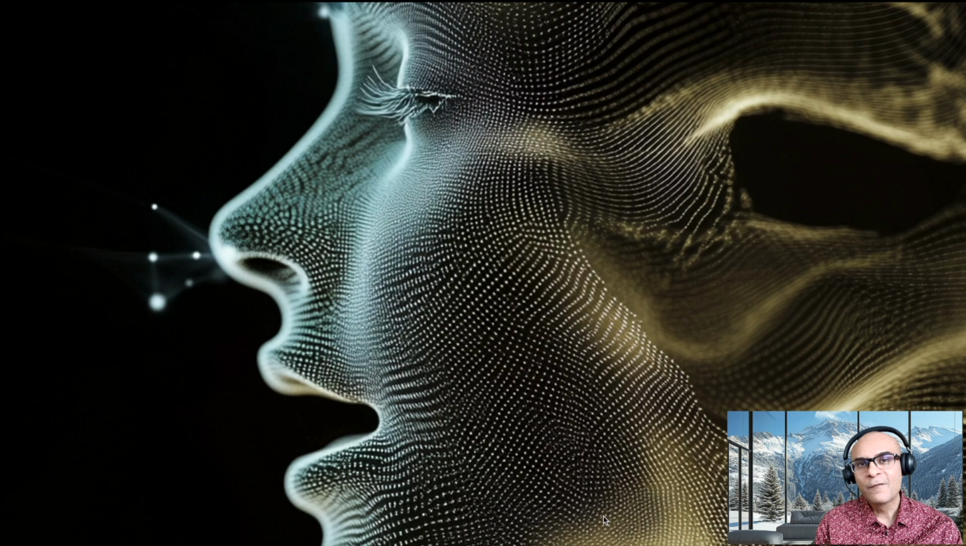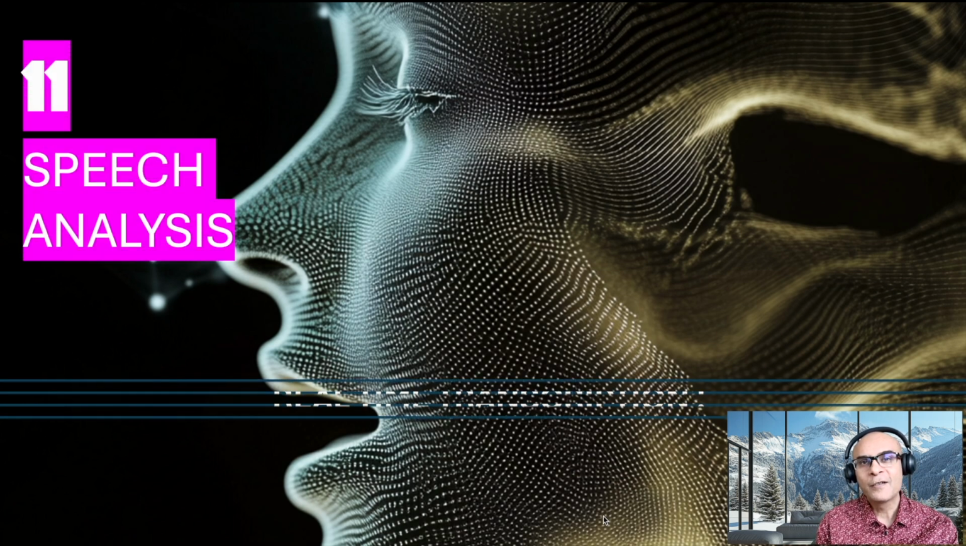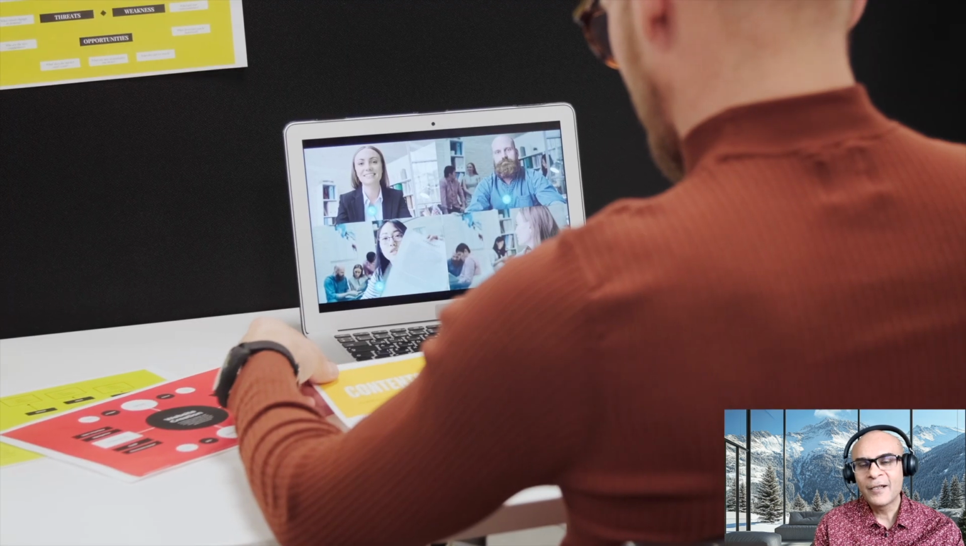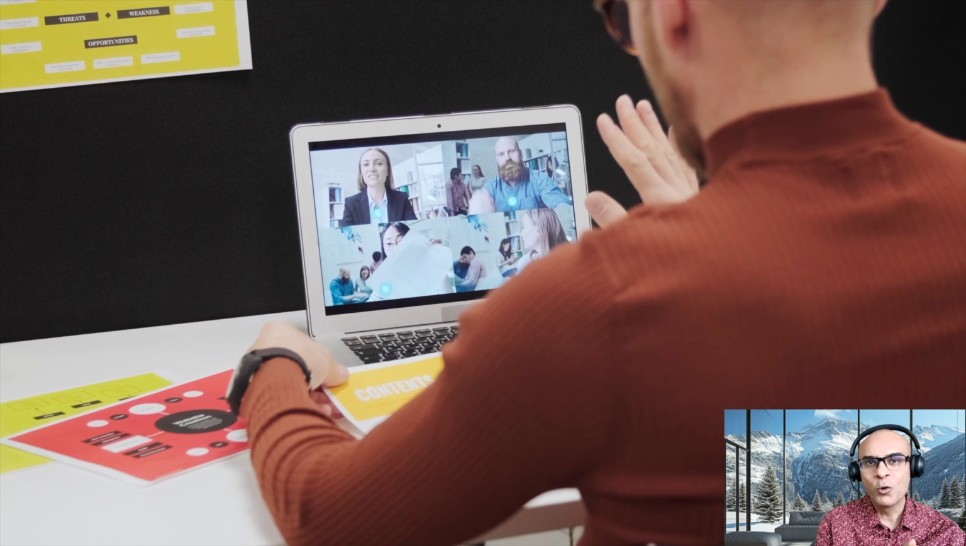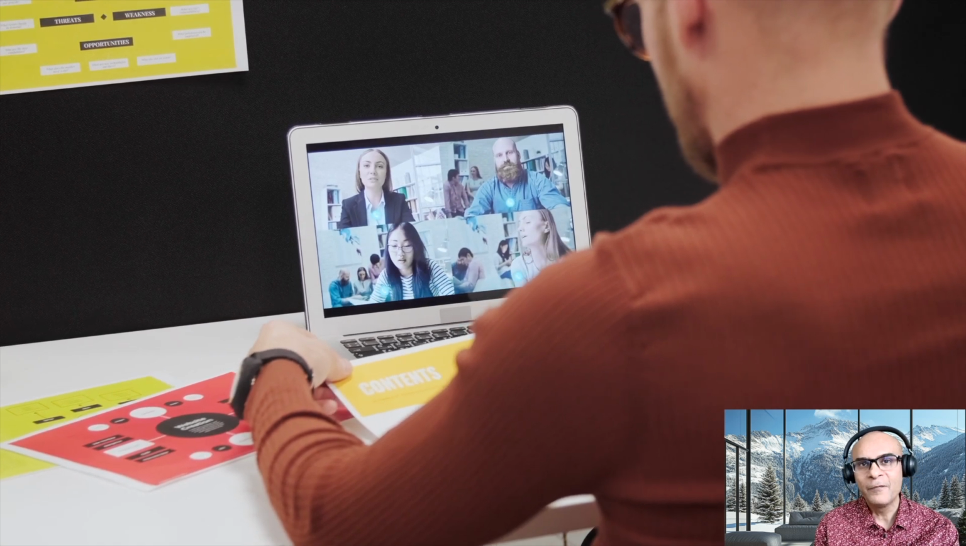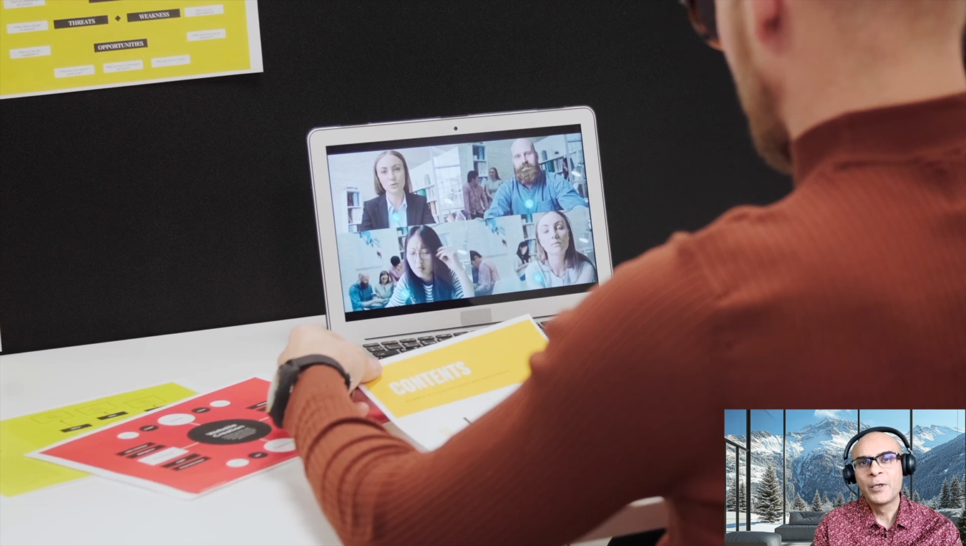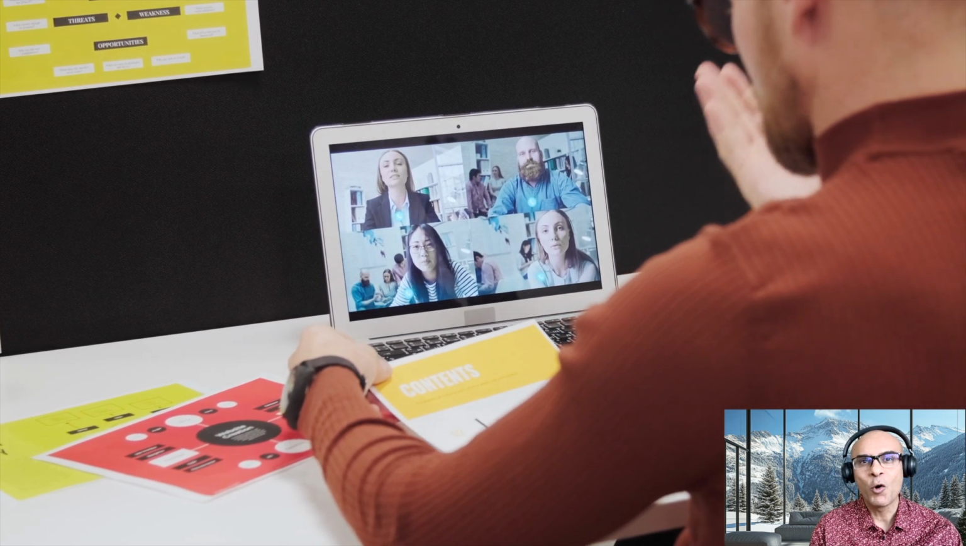Speech analysis was also a very key use case in 2024. And thanks to this, you do not have to attend all the team meetings. AI can just translate whatever was spoken in a meeting into text, which you can go through, read, and understand. And you can optimize your time schedule and improve your productivity.